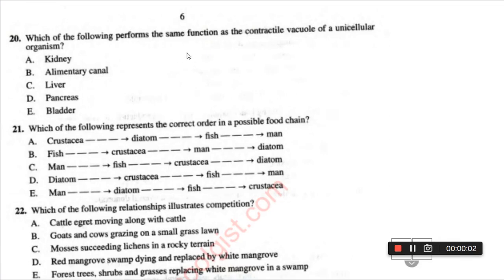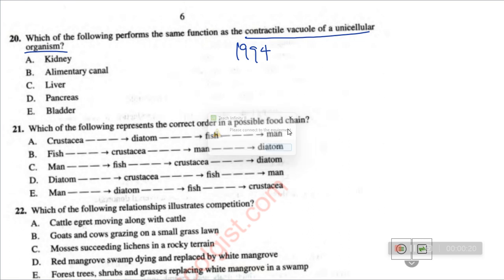So we are continuing the 1994 biology that we are doing. What we are doing now is: which of the following performs the same function as the contractile vacuole of a unicellular organism? Firstly, you need to ask yourself, what do these unicellular organisms use the contractile vacuole for? They use it for the purpose of excretion. So that's the major reason.